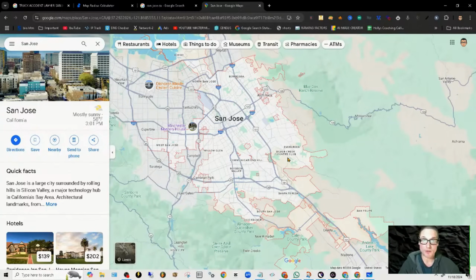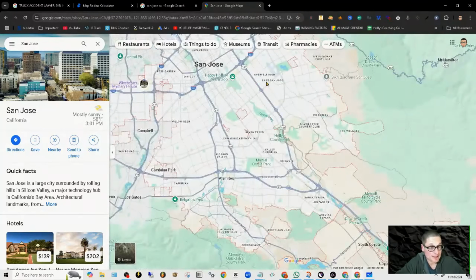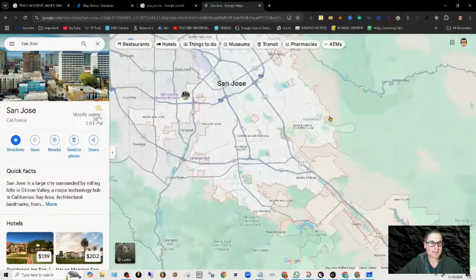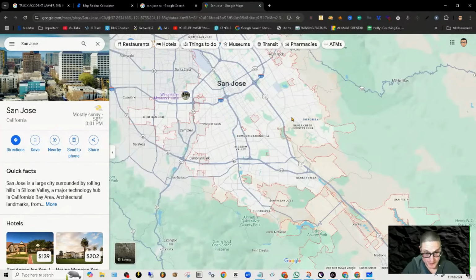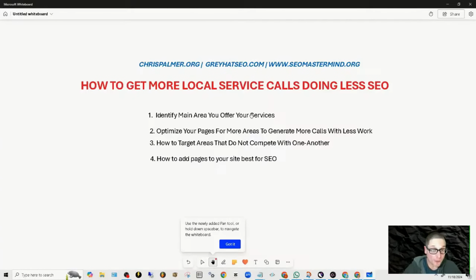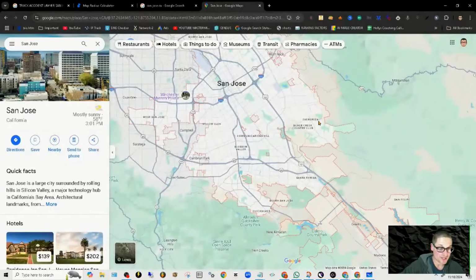Optimization in a nutshell. We're in San Jose. The example I'll use is truck accident lawyer. We can see that these areas are other areas in San Jose. When we zoom in, we can get even smaller neighborhoods, but I like the first zoom. San Jose and Evergreen. But back to what I was mentioning before, I talk to business owners and they say, hey, I'm willing to drive 15 miles, 20 miles. But identifying the area that you provide services in, number one, is we need to look at Google's identifier.